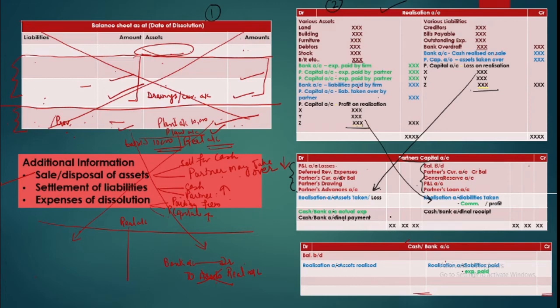Now if the difference is coming on the debit side, it implies that your credit side is more. Then only a difference will come. Say the credit side total is 10,000 and the debit side total is 15,000.